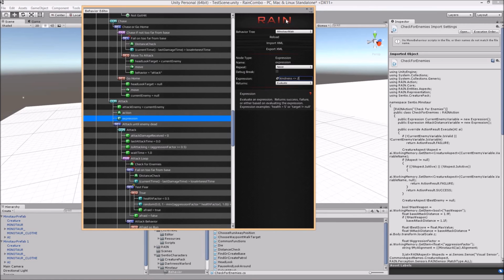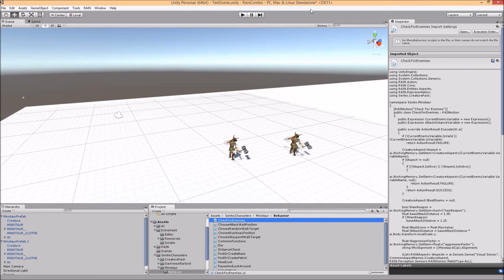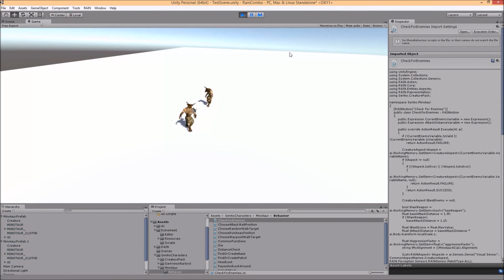So now let's see if this all works. I'll go ahead and close that and hit play. Now they run right up to each other because they're good versus evil. They're going to go up and say, hey. But notice that they're not attacking each other.